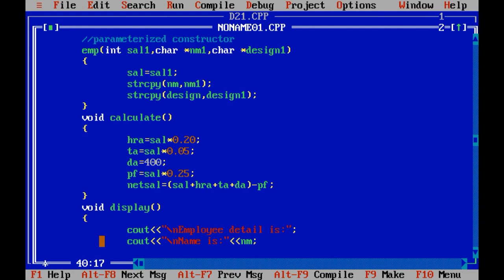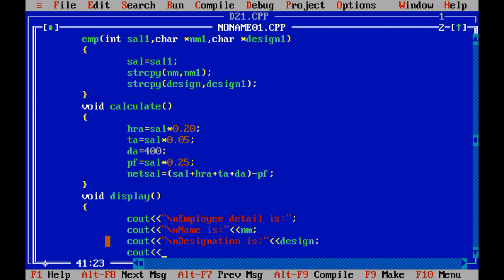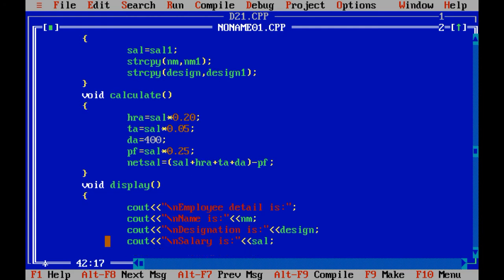Then we need to print designation: cout \n designation is designation, cout \n salary is salary, cout \n HRA is